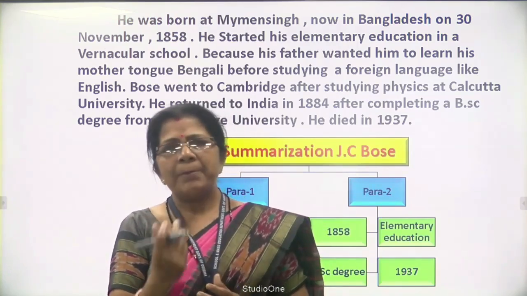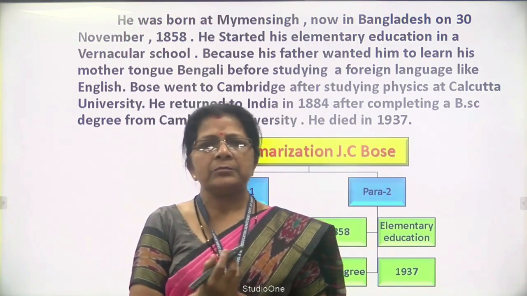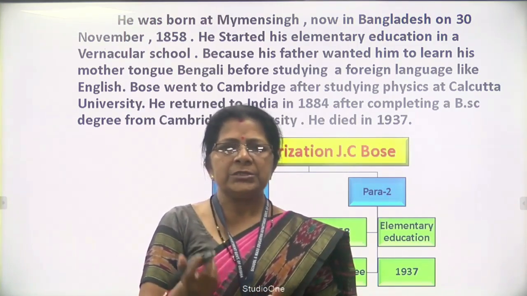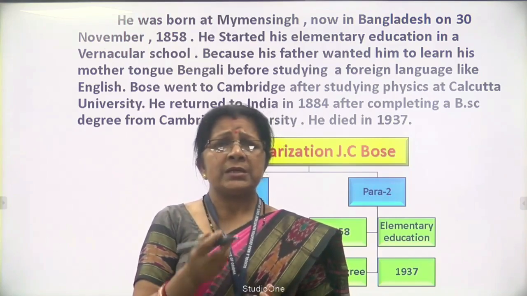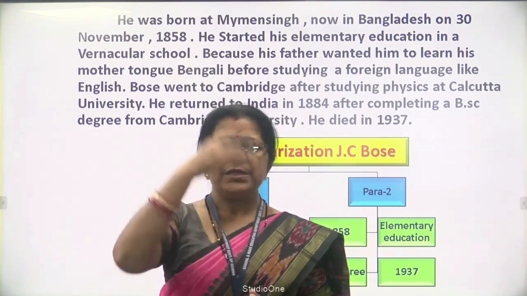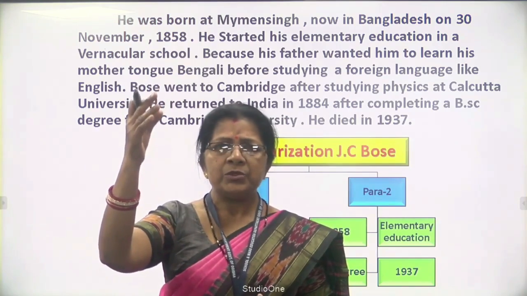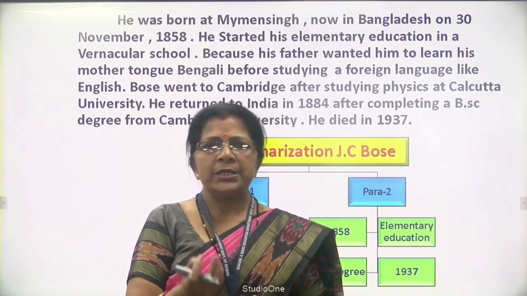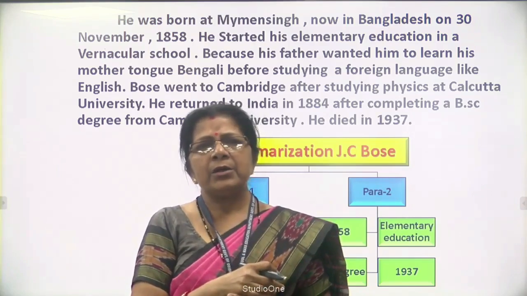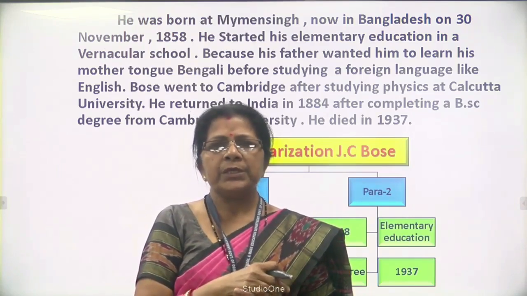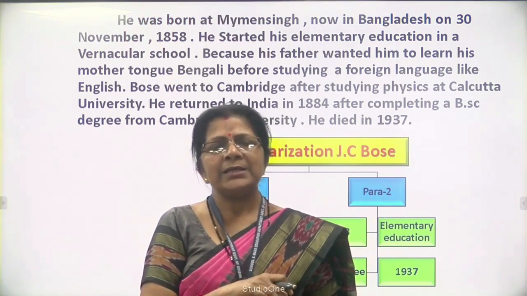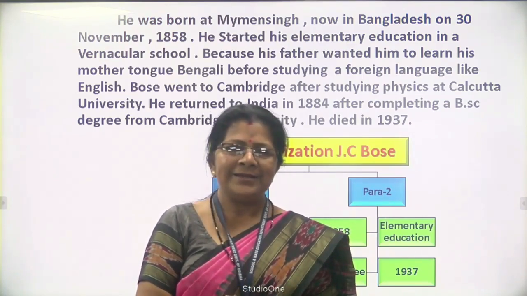After completing elementary education, he started his +2 education at Calcutta University. Then he went to Cambridge University to complete his BSc degree. He returned to India in 1884 after completing the BSc degree, and in 1937 he died.